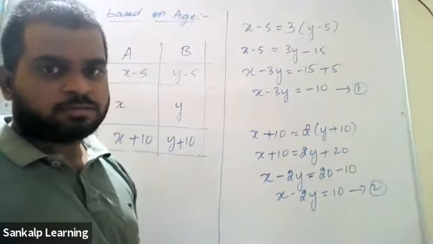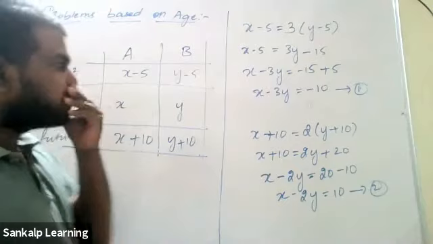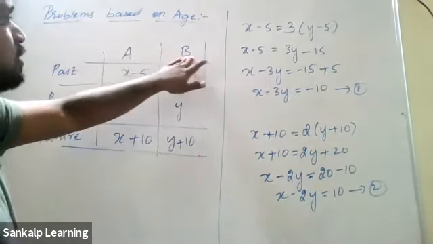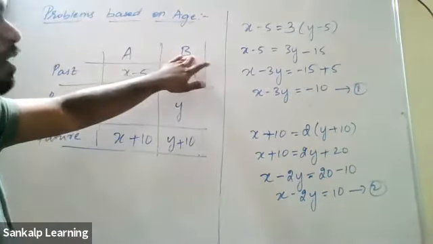Sir, can you read it once more, sir? I'm not getting it. Sorry, can I do it on the board? No, sir, from the first I'm not understanding. From the first, okay. Simple. There are two persons, one A, another one is B. We have to find both their ages. I have taken x and y for those. The age of A is x and the age of B is y.